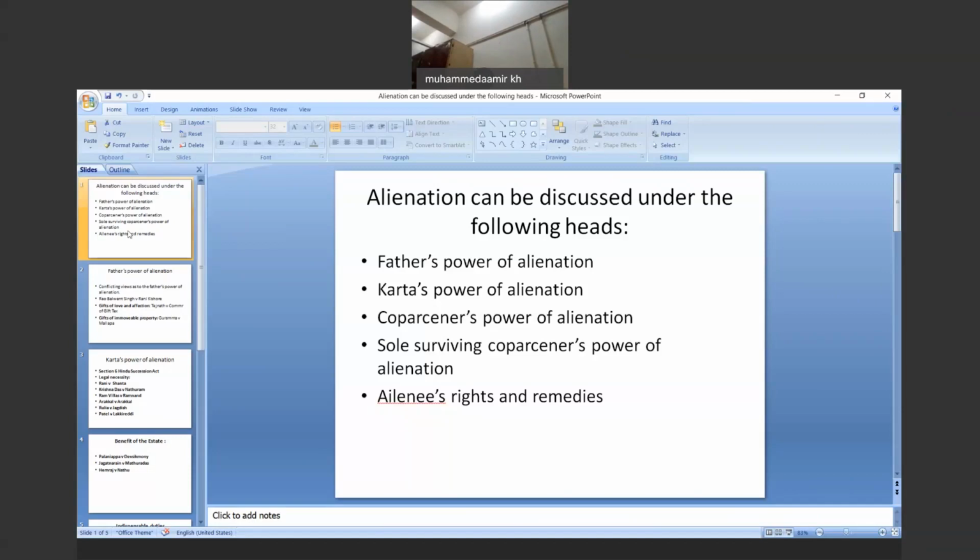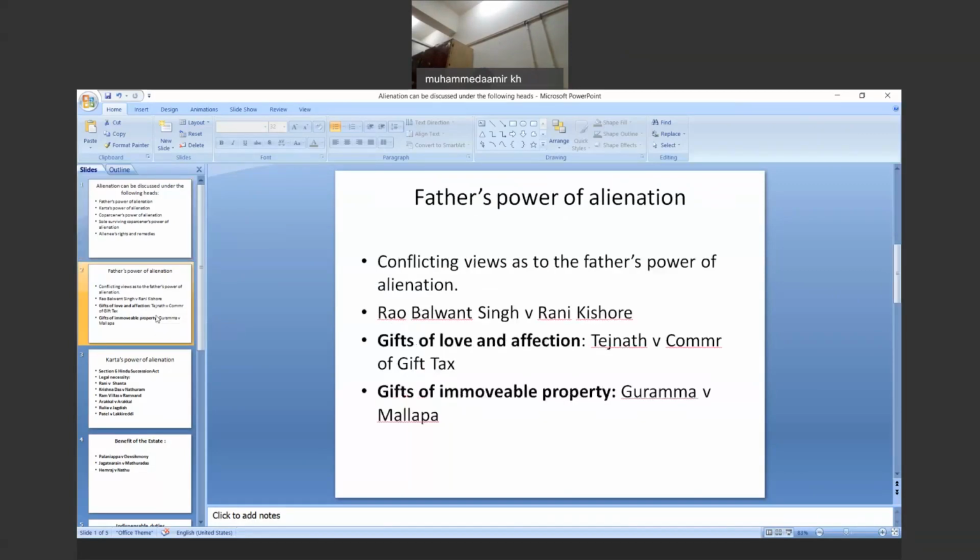Moving to the next slide, which talks about the father's power of alienation. At one point of time, the courts had conflicting views regarding the father's power of alienation over his separate property. But now the father has full power of disposal of his separate property.